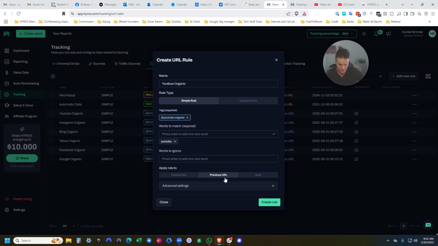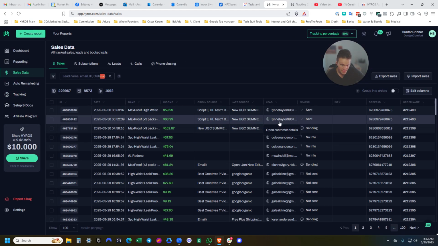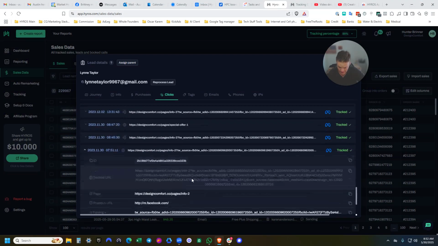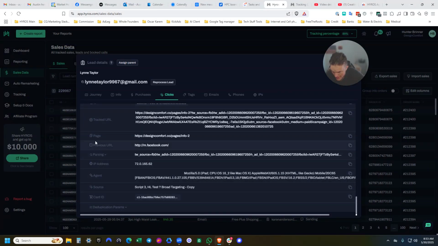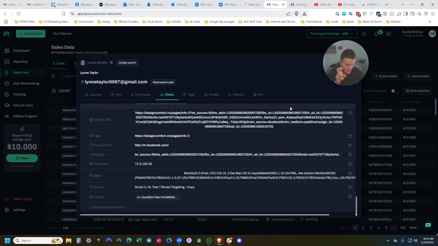And we want to apply it to the previous URL. What that basically means inside Hyros is that for every single lead in the click history, the first click that someone has, they come from a previous URL. See that right there? Facebook.com. Tracked URL is Facebook with the tracking parameters on it.